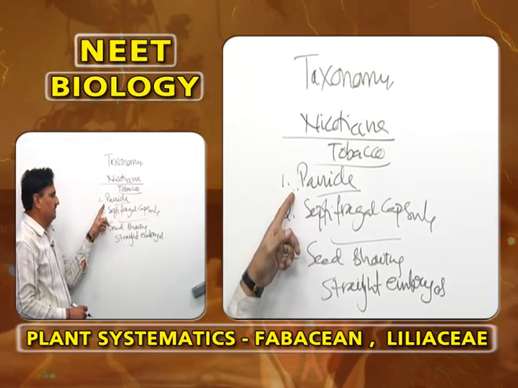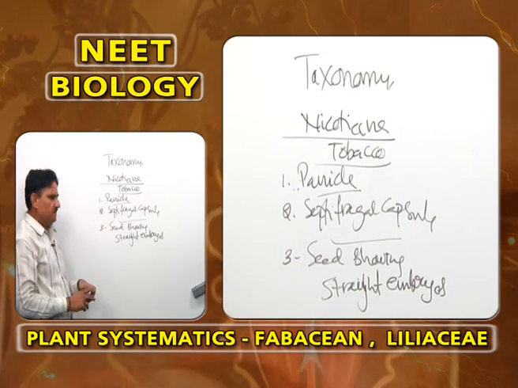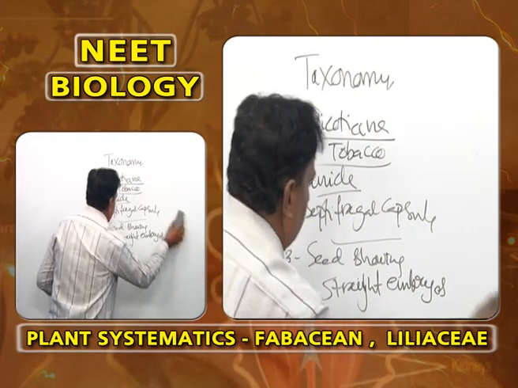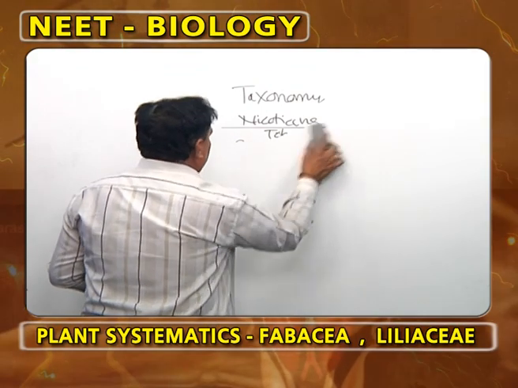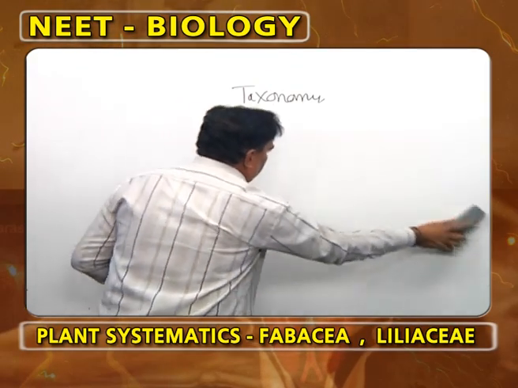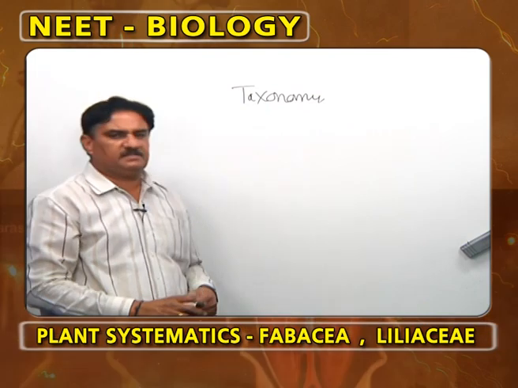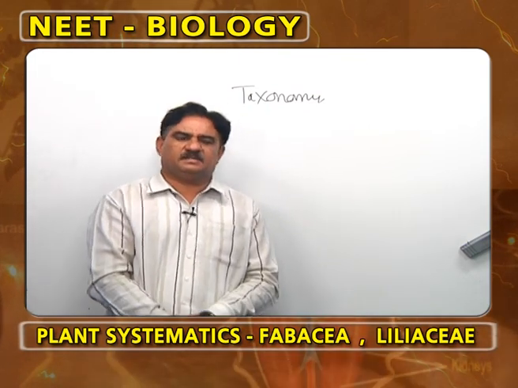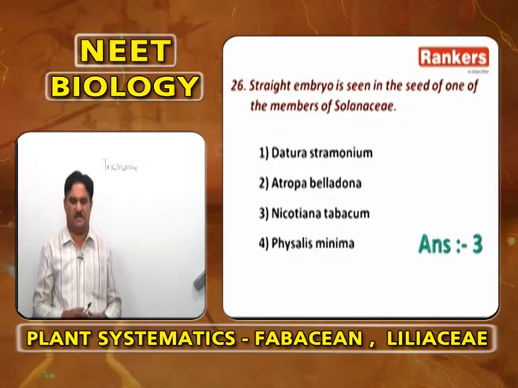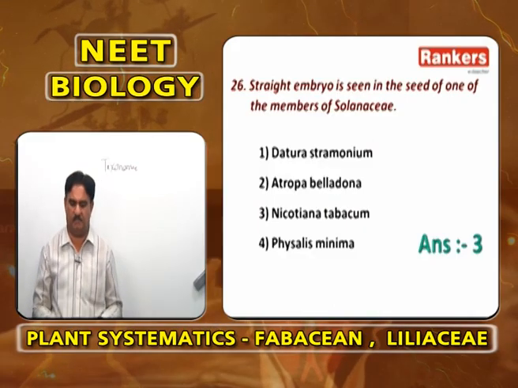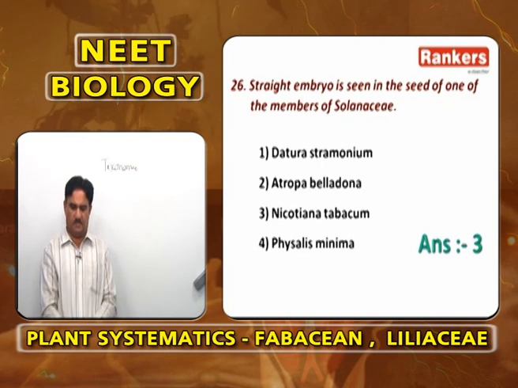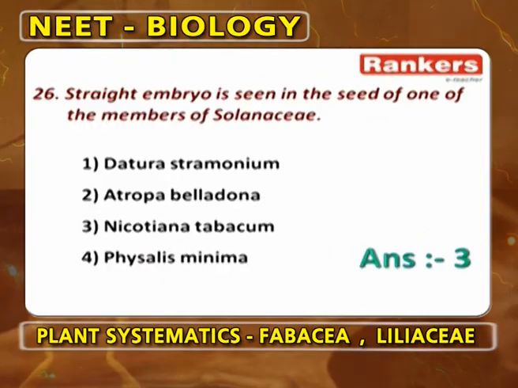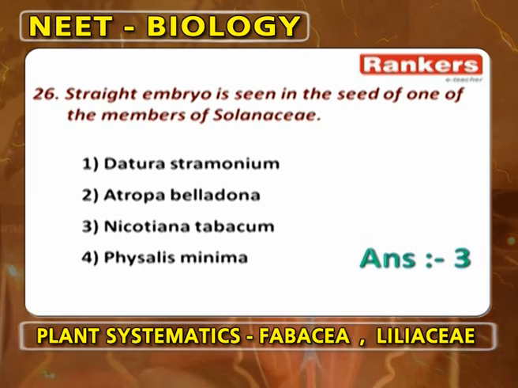Inflorescence is compound raceme or panicle. The fruit is septifragal capsule, where the capsule breaks in between the septa of carpels or behind the locules almost at the center. The fruit wall falls off like bits. Seeds are attached to a central swollen axis. So, straight embryos are seen in the seed of one of the following members of Solanaceae means Nicotiana tabacum. In Datura stramonium, in Atropa belladonna, in Physalis minima, they are curved embryos.